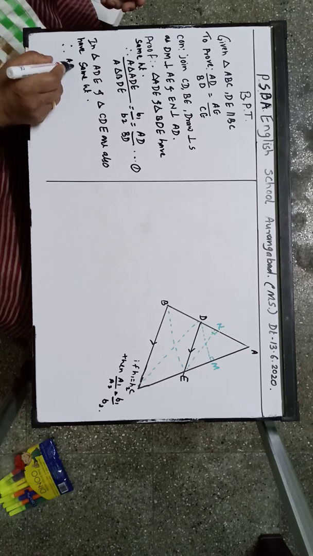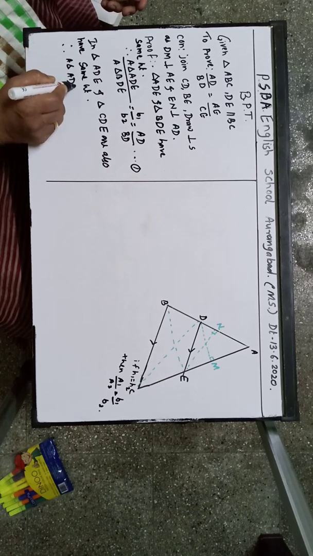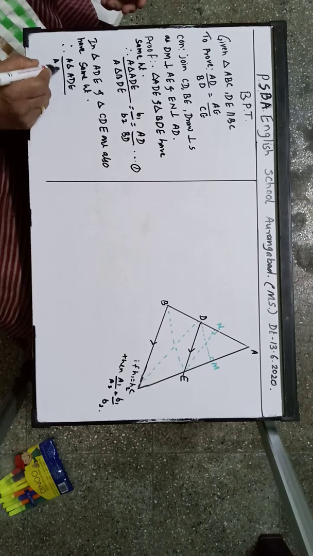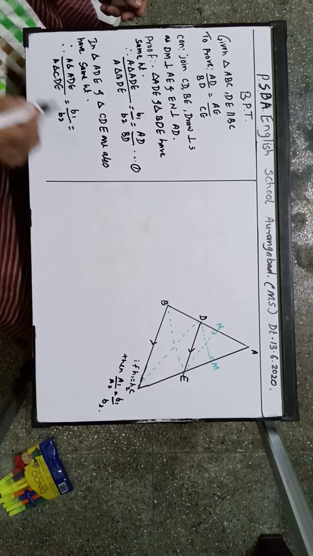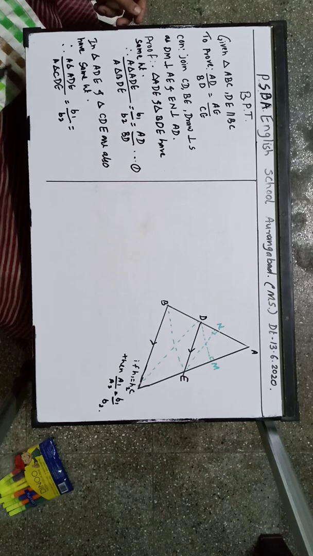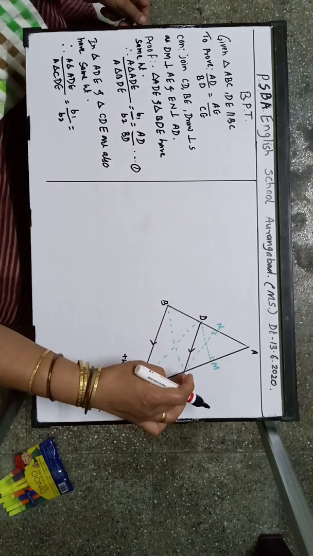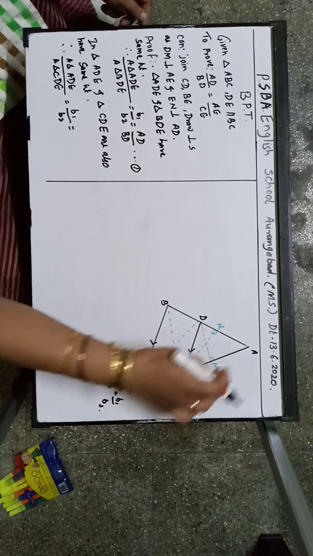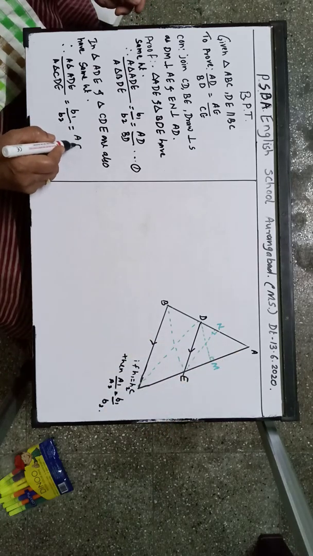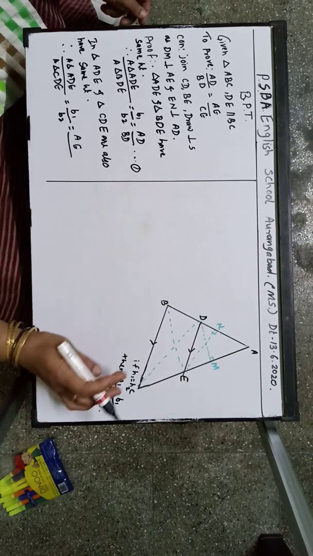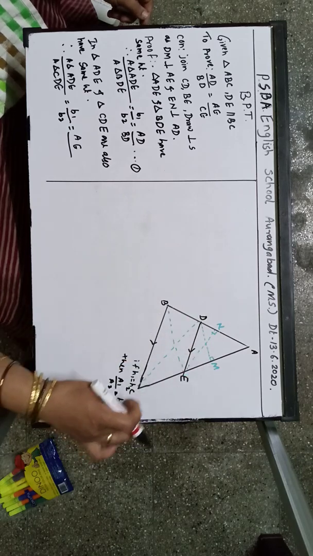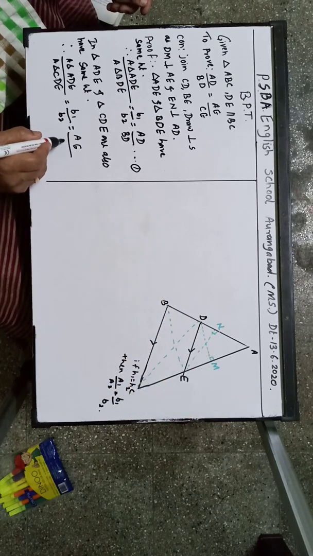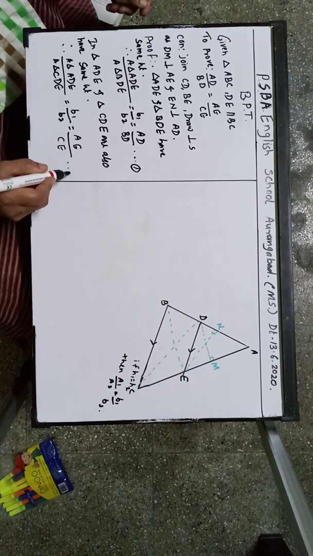Therefore, area of triangle ADE upon area of triangle CDE is equal to B1 upon B2, because the height is the same. So for ADE, DM is the height, so AE will be the base. And for triangle CDE, CE is the base and DM is the height. So it will be AE upon CE. Statement number 2.